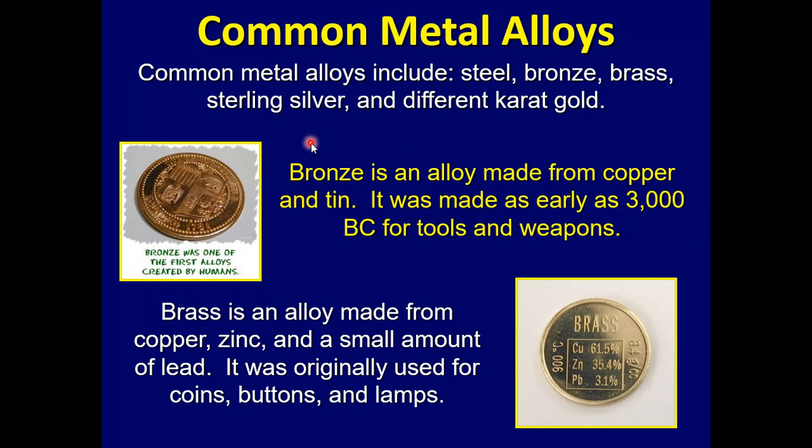Okay, so some very common metal alloys include steel, bronze, brass, sterling silver, and the different karat golds that you find in jewelry. Now, bronze is an alloy made from copper and tin. It was made as early as 3000 BC for tools and weapons. Brass is another metal alloy made from copper, zinc, and a small amount of lead. Originally it was used for coins, buttons, and lamps.